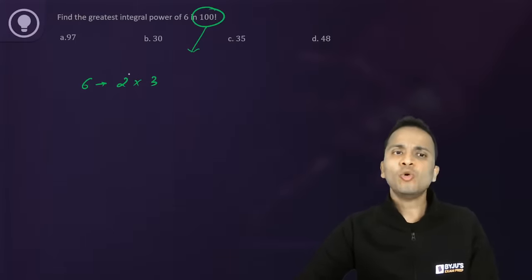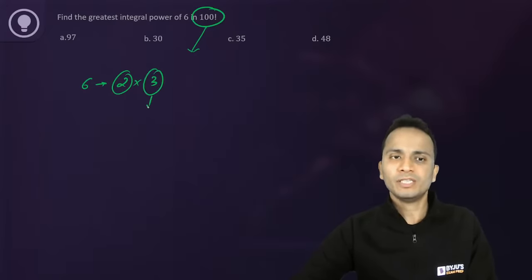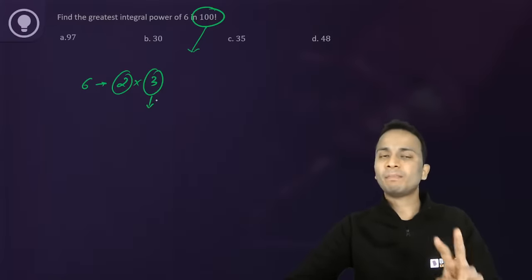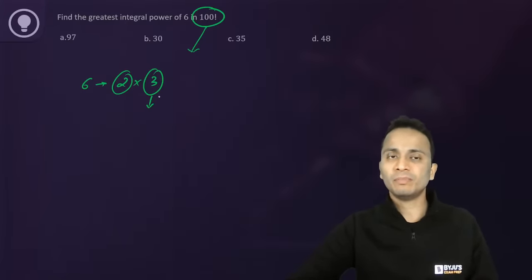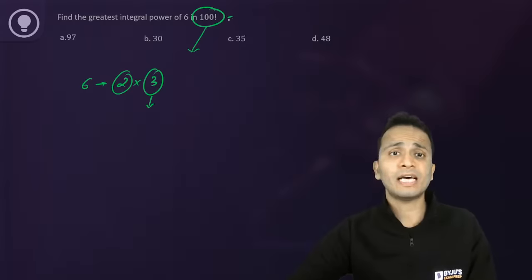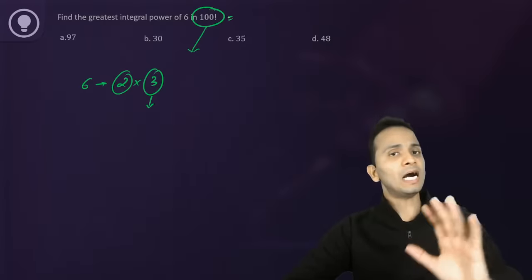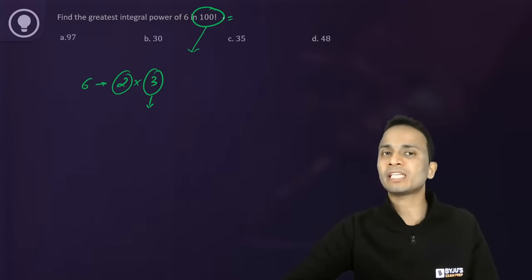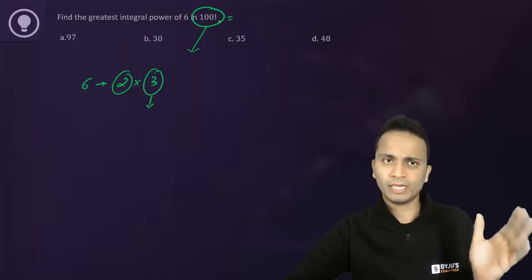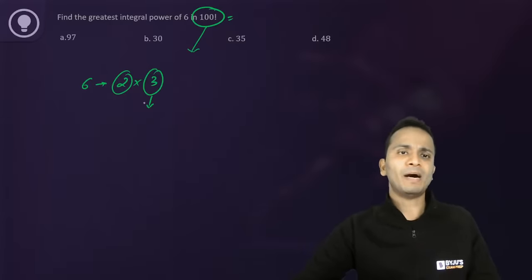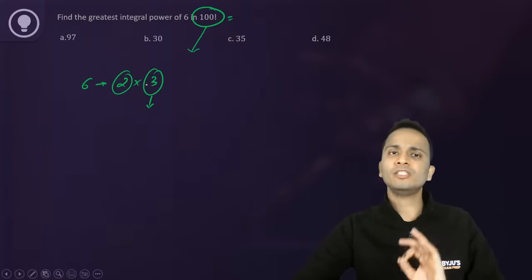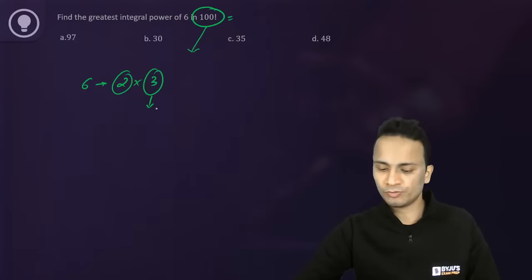There is no need to find out the power of 2, just calculate the power of 3. So calculate the power of the larger of these numbers if you are given direct factorial in the question. If it is some other type of question or expression, then you need to get into the details. But if you have direct factorial, just calculate the power of the larger of these numbers.